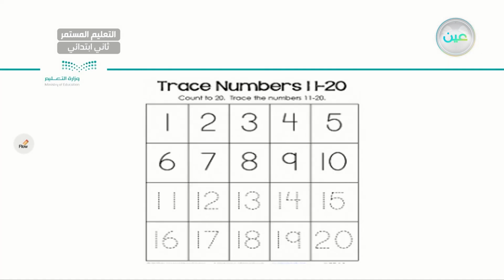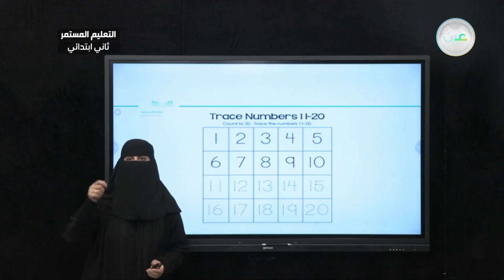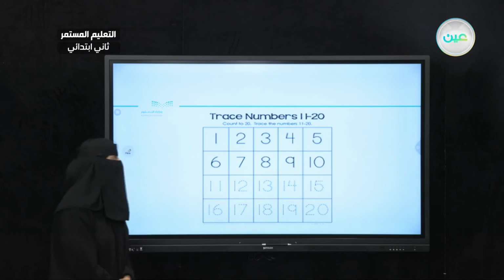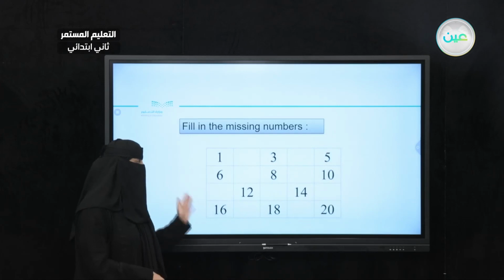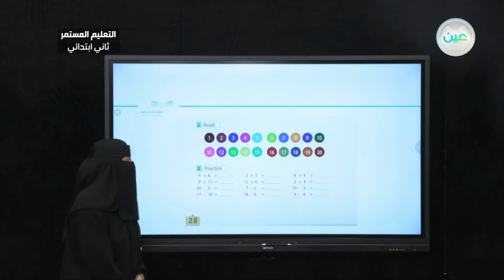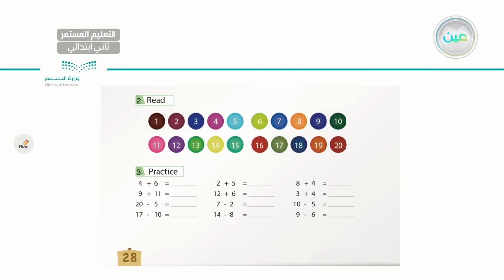We will try to trace them maybe in the next lesson, or perhaps you can go ahead and practice writing the numbers yourselves. Also, here I have the missing numbers starting from number 1 till number 20. But this is the most important exercise. You can find this in your book, right? Here I have some practice. Number 3, practice the numbers here.